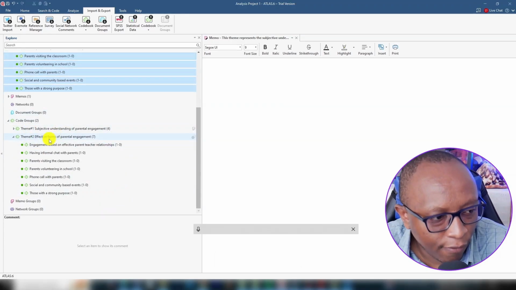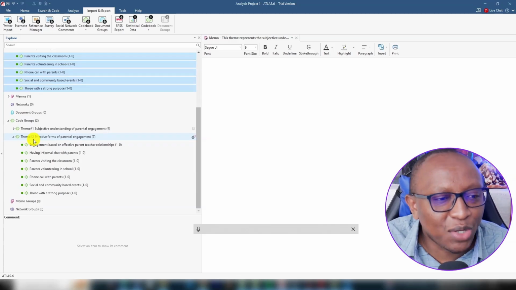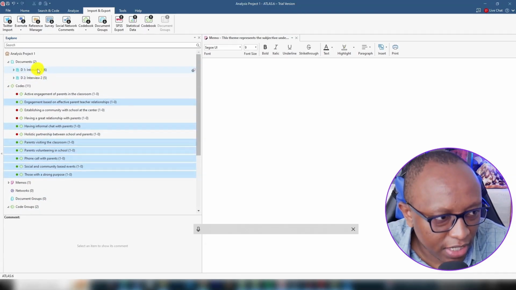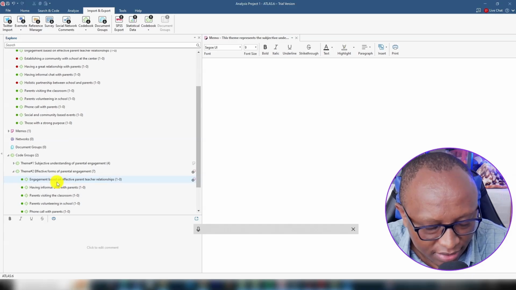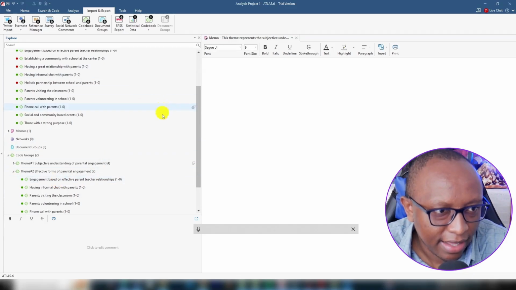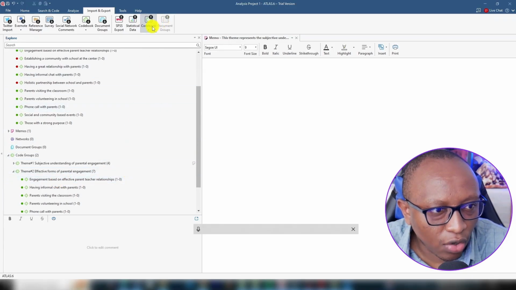Combined codes are what are forming themes. Basically, that's how we do coding, or how we go from interview transcripts all the way to getting themes in ATLAS.ti. Then, with that in mind, we can go to Codebook and export a form of